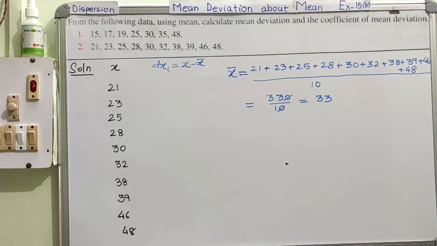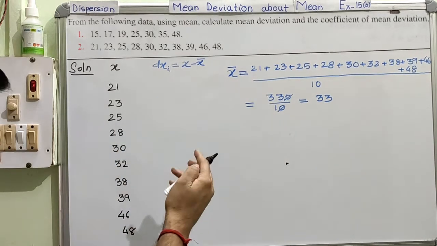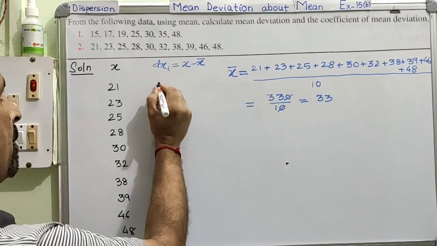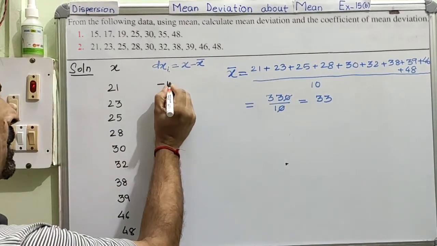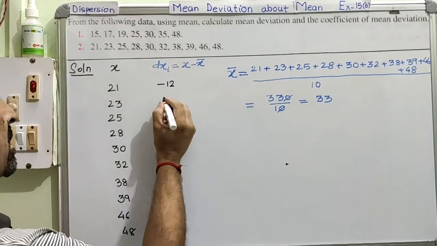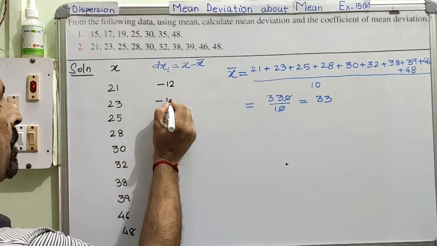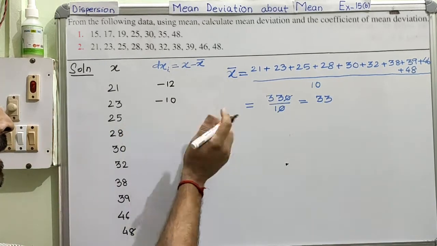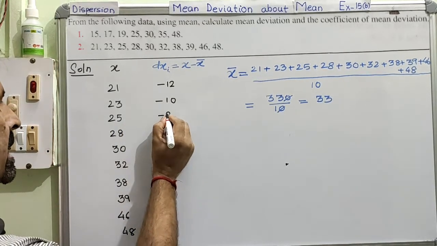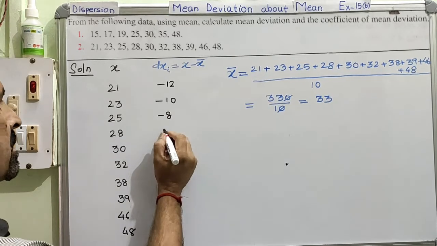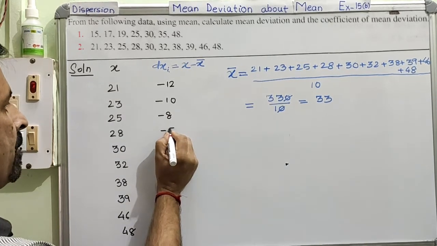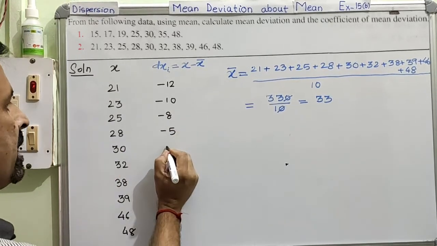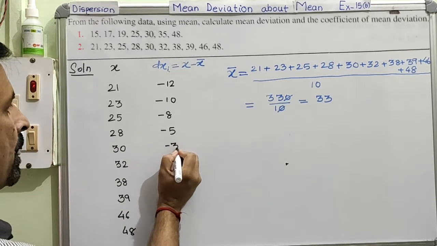Now let us subtract. So 21 minus 33 is minus 12. 23 minus 33 is minus 10. Clear? Then 25 minus 33 is minus 8. 28 minus 33 is minus 5. 30 minus 33 is minus 3.